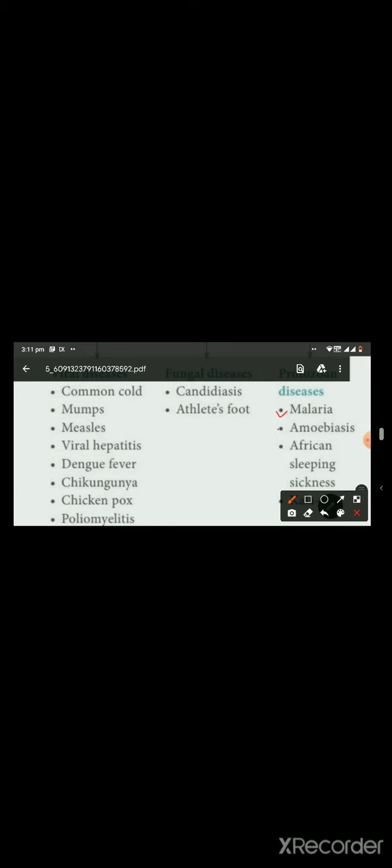Then the next is amoebiasis. Amoebiasis is caused by Entamoeba histolytica. African sleeping sickness, the causative agent is Trypanosoma brucei, and the vector is tsetse fly. Next is Kala Azar. Kala Azar is caused by Leishmania donovani, and the vector is sandfly.